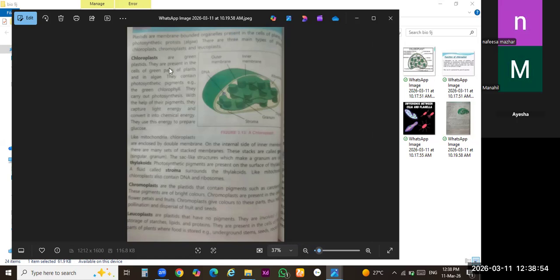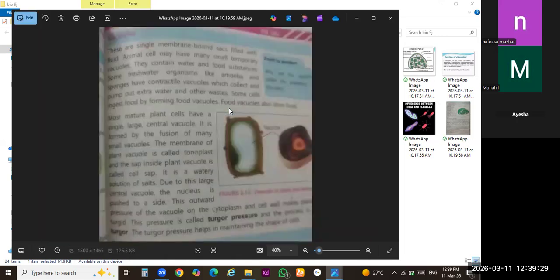It's your choice. First of all, you will write down the whole structure of chloroplast in your own words, then write down its basic function. Next, you will mark the structure of chromoplast, then write down its function. For leucoplast, there is no proper structure, just write down their function and important feature to store food. Done? And the diagram is compulsory. You have to draw this diagram in your notebook. Okay, next, follow the next organelle, which is vacuole.